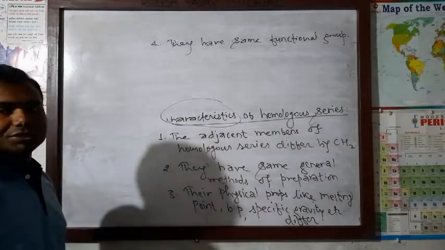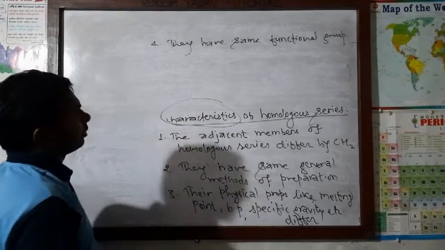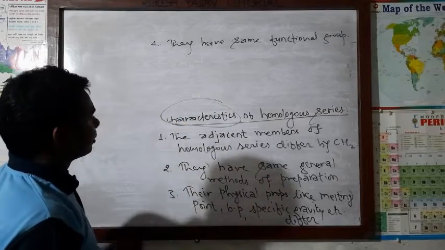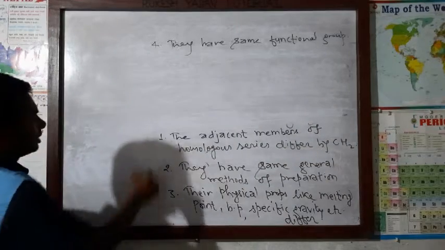Now they have similar type of chemical properties. That also we should know. They have similar type of chemical properties. About that also we can look. Okay, these are the characteristics of homologous series.